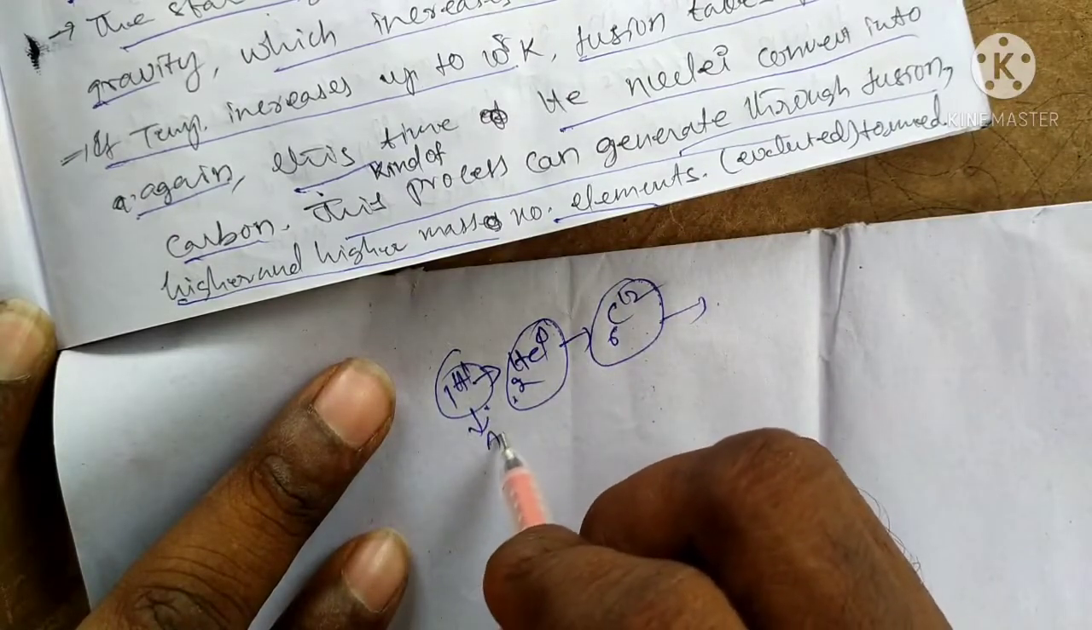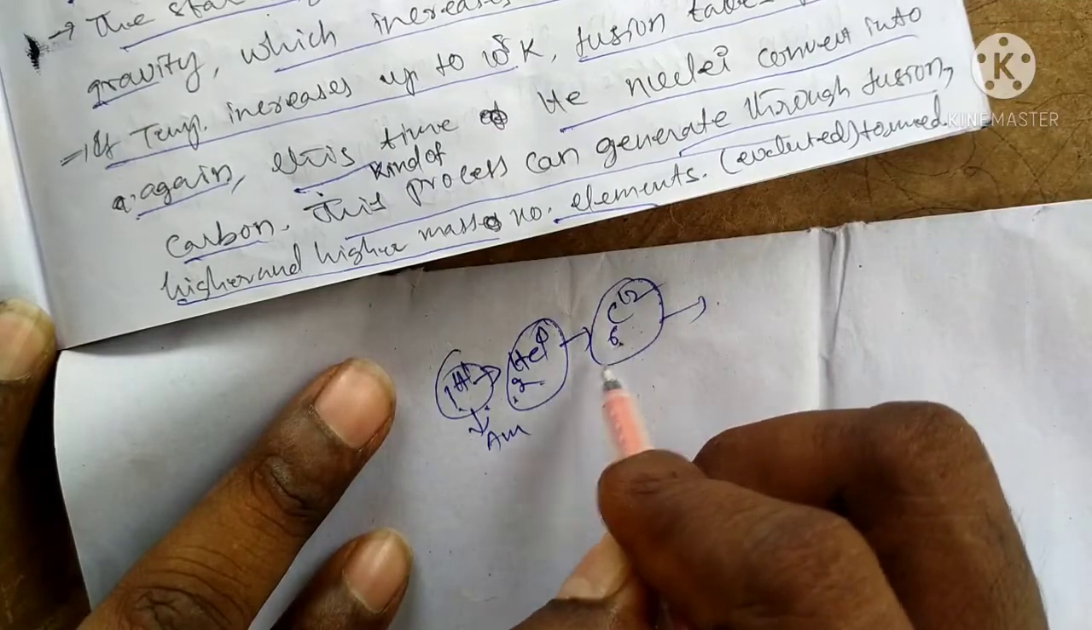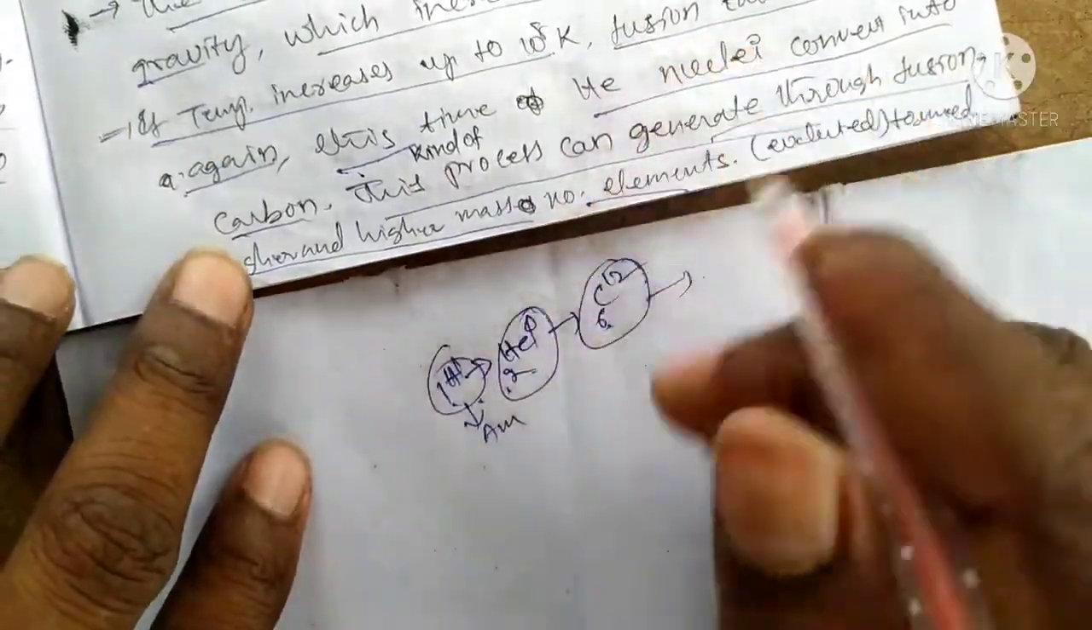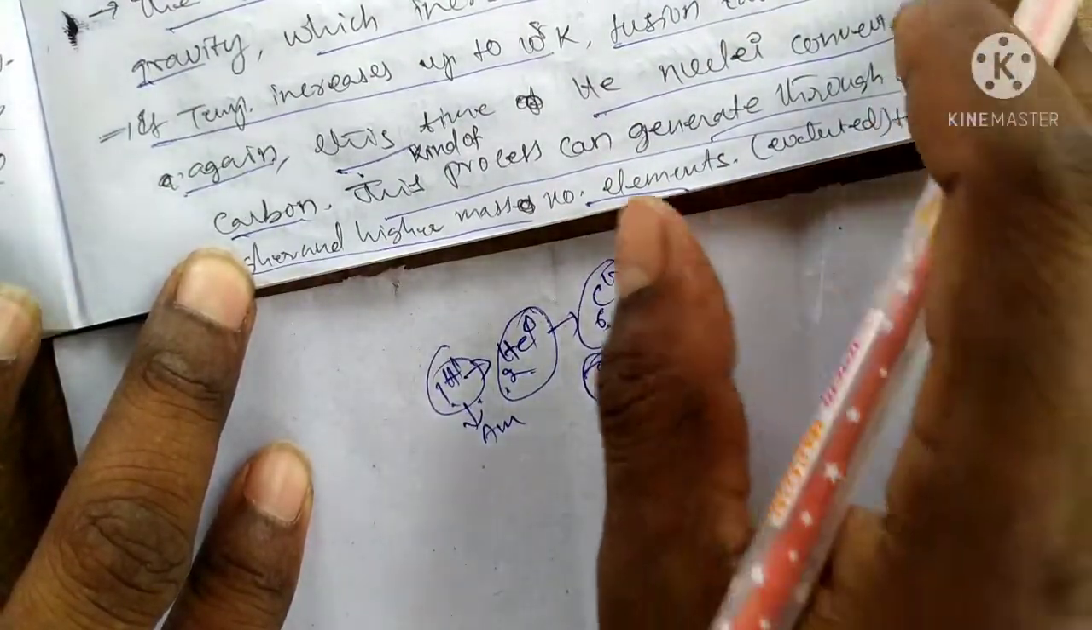That means the mass number increases. Here the atomic number will increase: 1, 2, 6, like this. Proton number, atomic number can increase with increasing temperature. This process occurs in the sun.